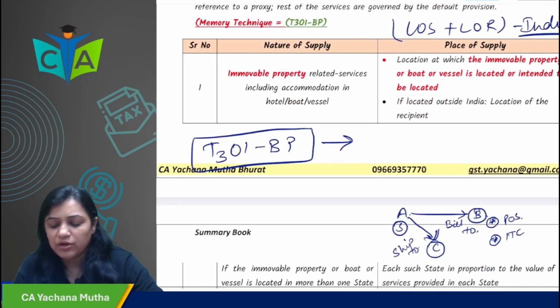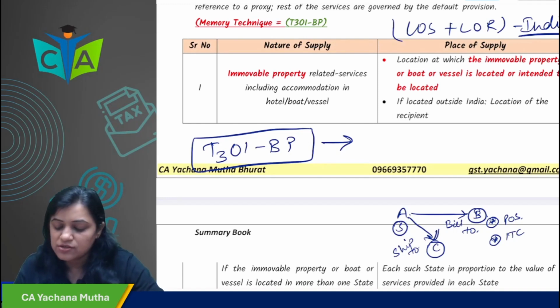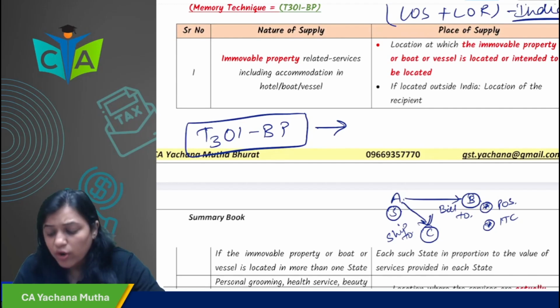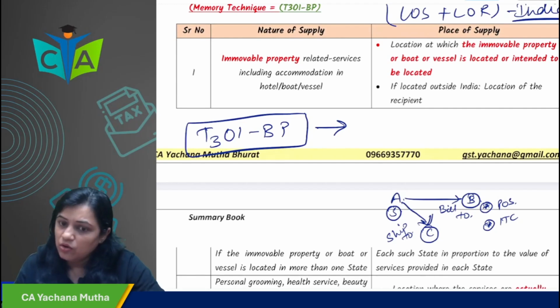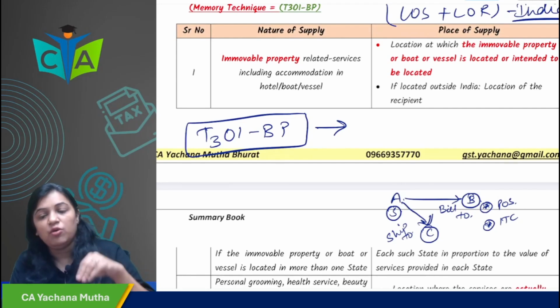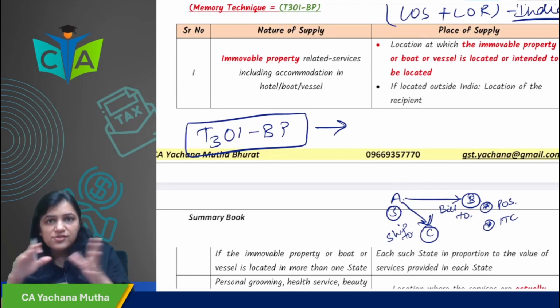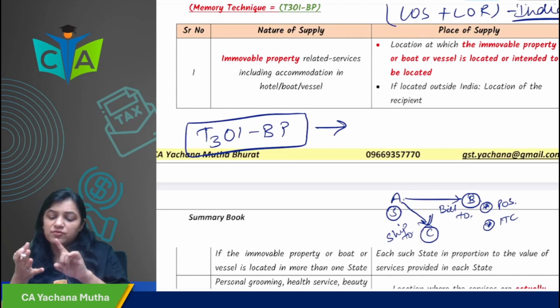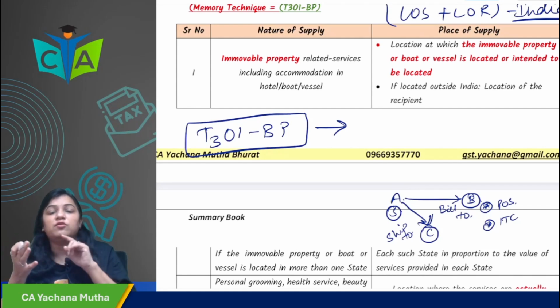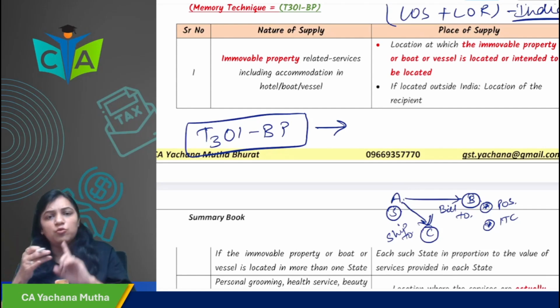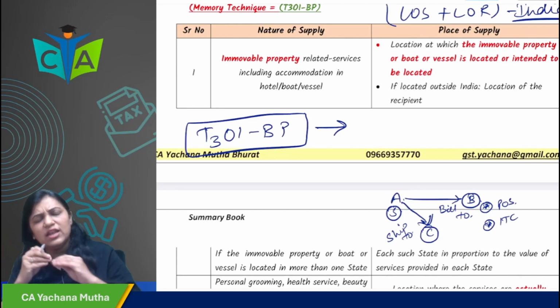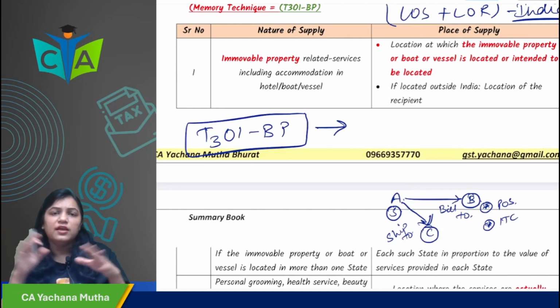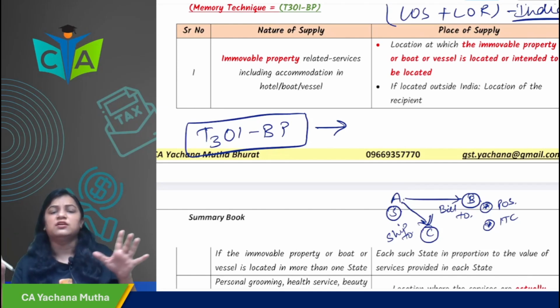First, immovable property. You remember any immovable property related service including accommodation, hotel, boat, vessel, whatever. What is the place of supply? Location at which immovable property or boat or vessel is located or intended to be located. So all the services related to immovable property, it could be service of interior designer also, architect also, real estate agents also, stay in hotel, boat, vessel, anything.